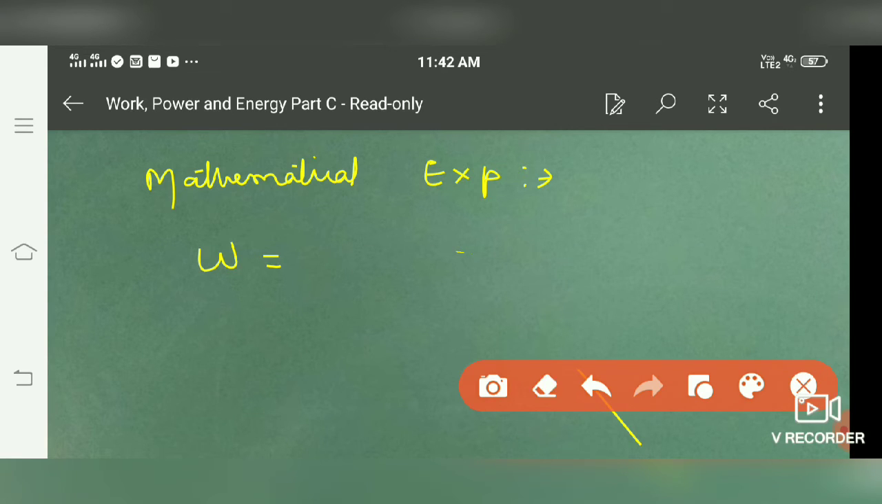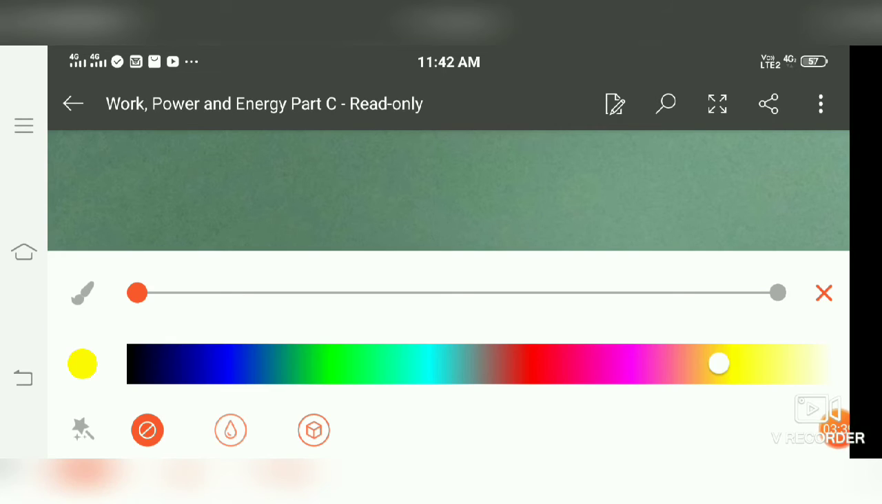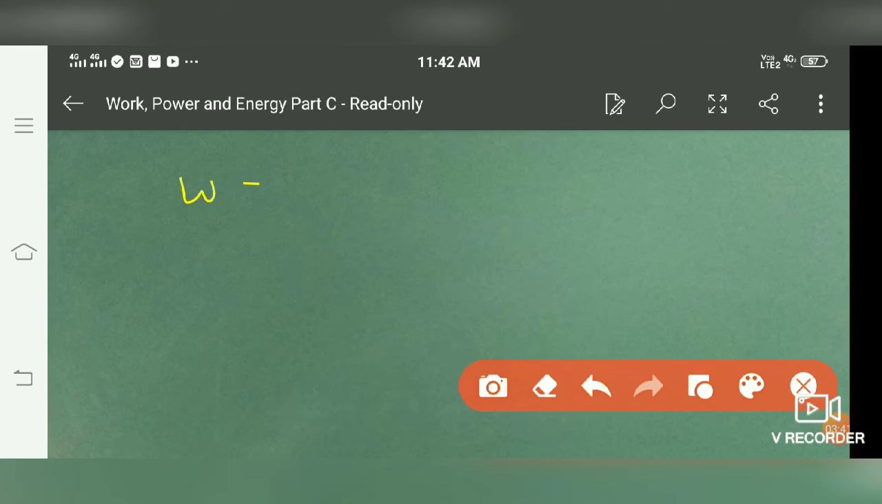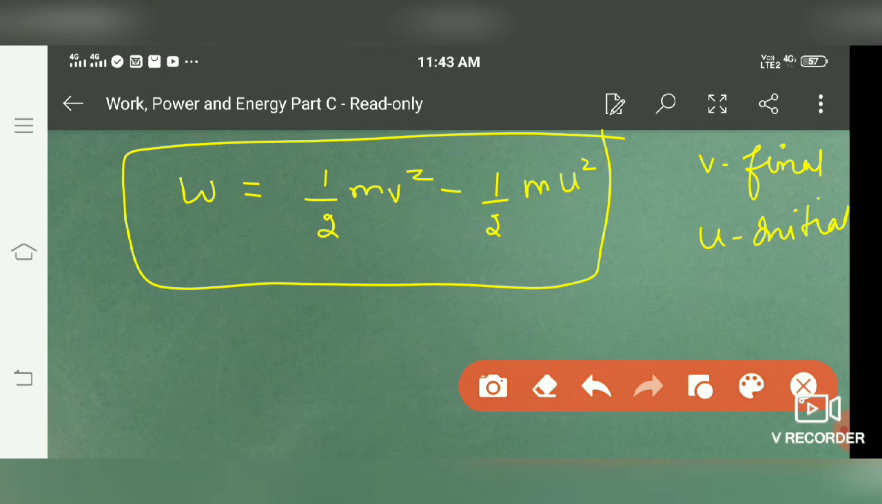KE final minus KE initial. So it's going to be work done is equal to final kinetic energy minus initial kinetic energy, which is half m v square, where v is the final velocity and u is the initial velocity, minus half m u square. So this is the mathematical expression of the work energy theorem.